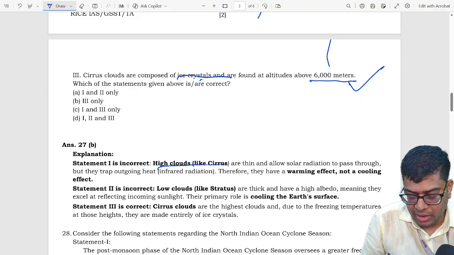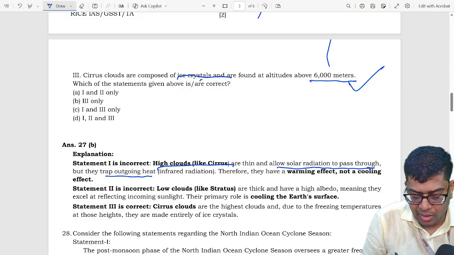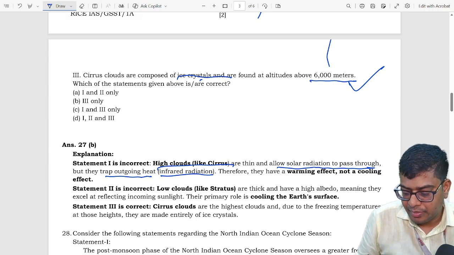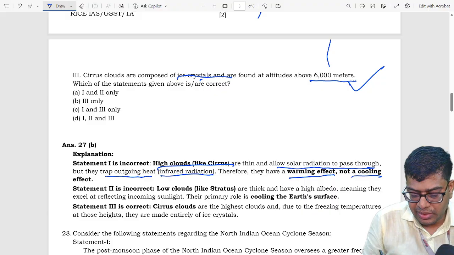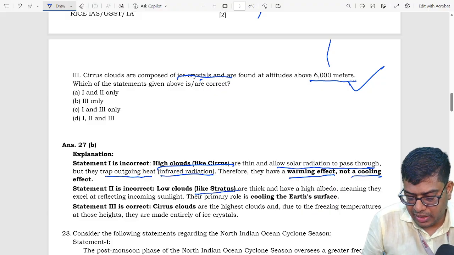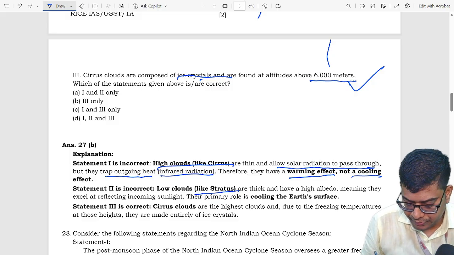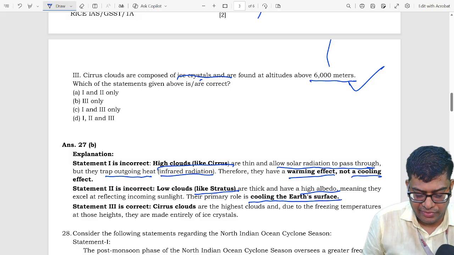Explanation says high cloud like cirrus cloud will allow solar radiation to pass through and trap outgoing heat, which is infrared radiation, because they have warming effect, not cooling effect. So statement 1 is incorrect. Statement 2 is incorrect because the low cloud like a stratus cloud, due to its high albedo, aids in cooling of the earth's surface.